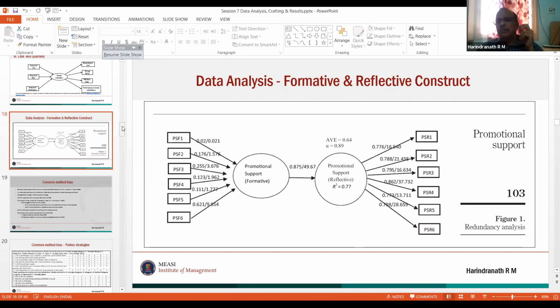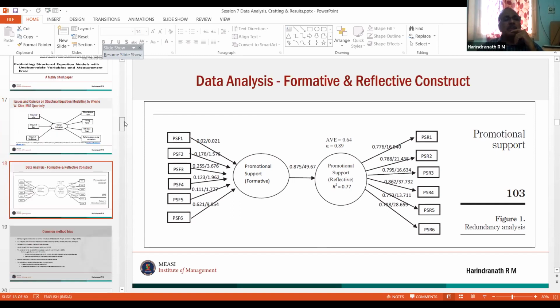Thank you. That paper has 6,000 citations. If you're very keen, it also explains how to differentiate formative and reflective. I have also referred to this paper in my own paper. It's a very good paper. You need to spend a lot of time on it. If you have one such paper in your lifetime, I think that's enough. It's such a lovely paper.